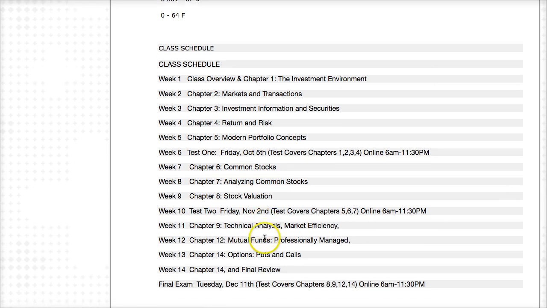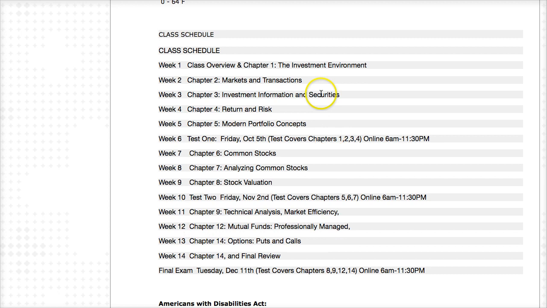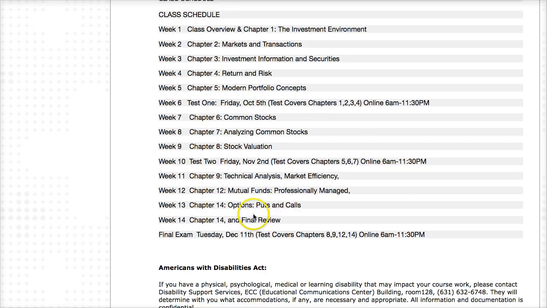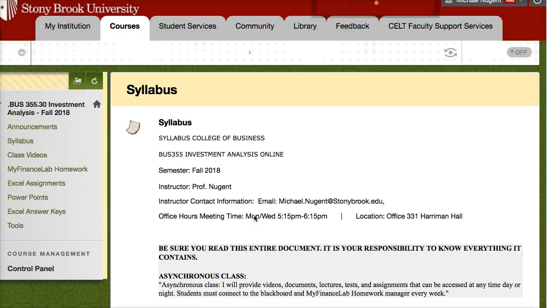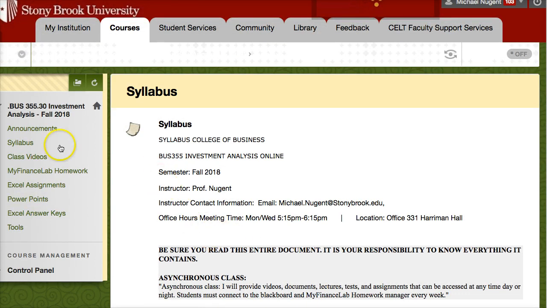And then again, we go over our course schedule, and here on our course schedule, it will list out the exam days for exam 1, exam 2, and exam 3. And exam 3 is the final exam, and it will list the chapters and the time frame for which you take the exam on those days. Okay. So that's the syllabus.